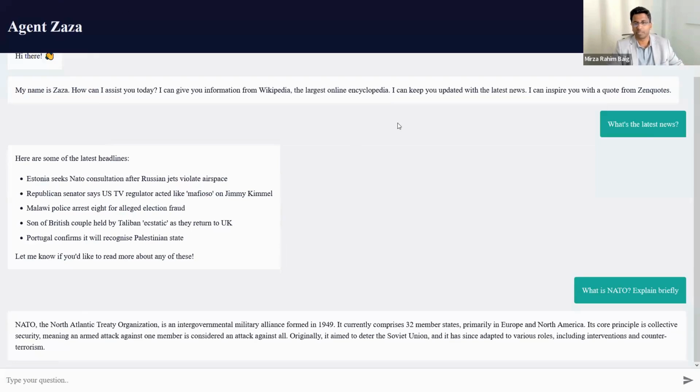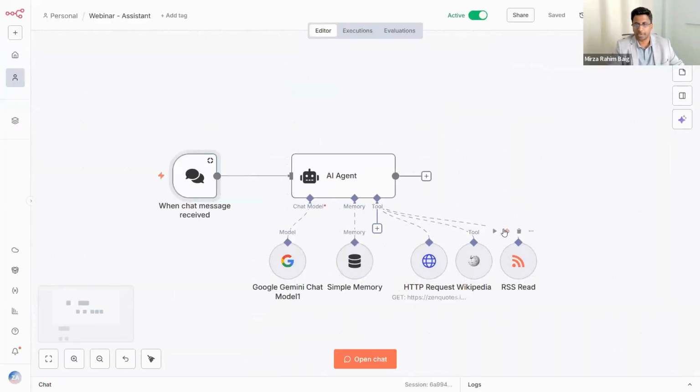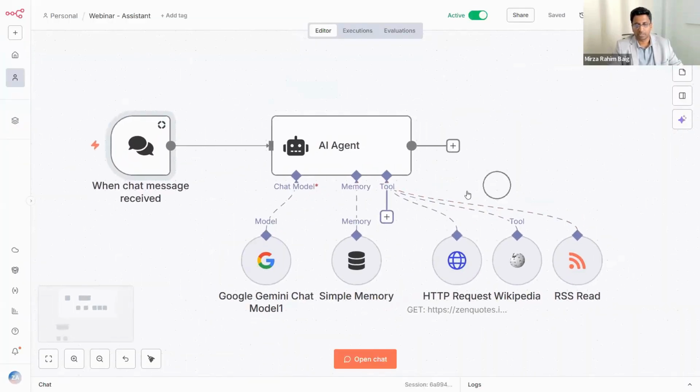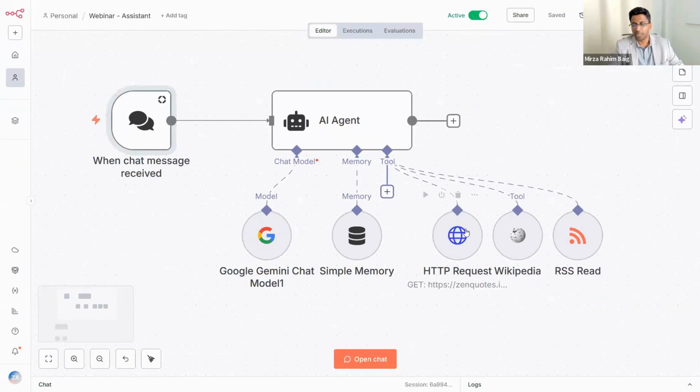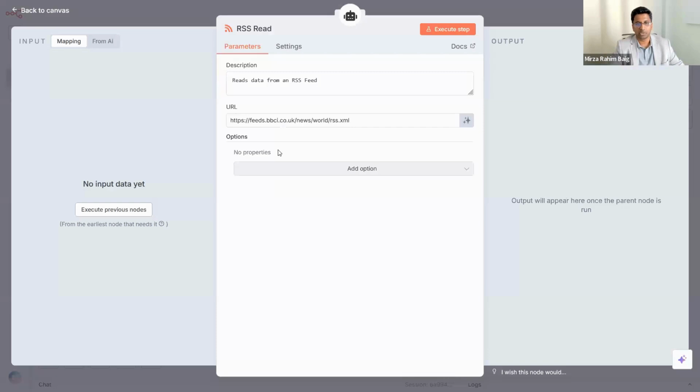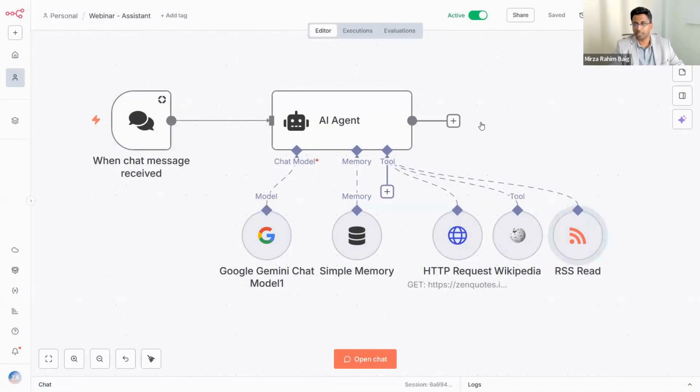And what does it really have? This is what I had built. It has an AI agent at the core. It has a chat model, Gemini. It has some memory. I have given it an HTTP request like we did earlier. I have given it access to Wikipedia. It can search and get results from Wikipedia. I have given it access to read data from external feeds. This is where it gets news from BBC World News. This is where it gets Wikipedia, and this is where it gets the quotes. So you see, I actually have a system which does this.